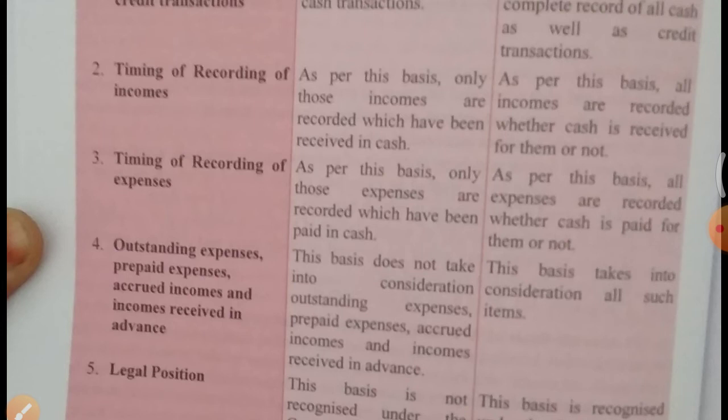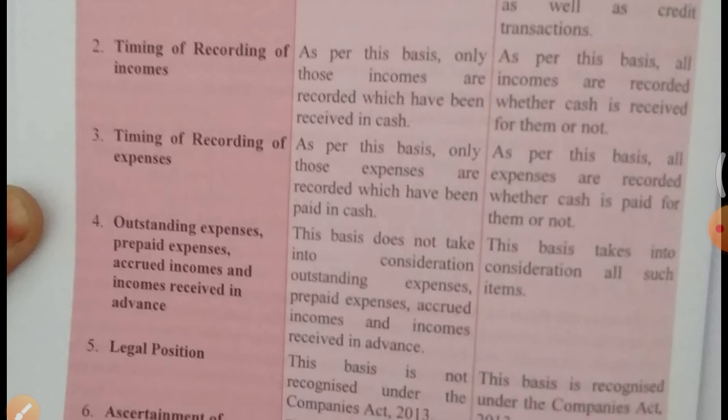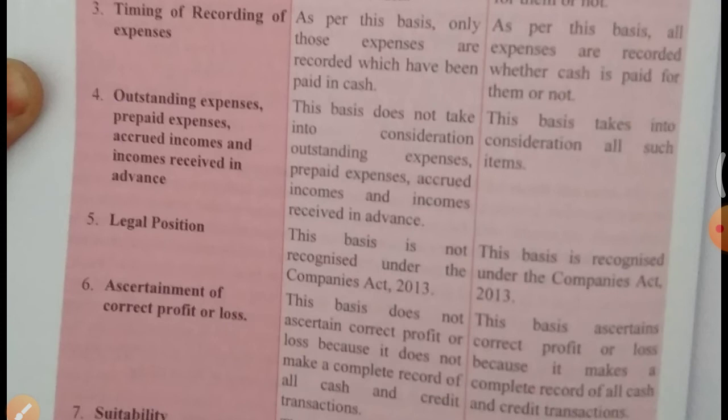Outstanding expenses, prepaid expenses, accrued incomes or income received in advance. Cash basis does not take into consideration outstanding, prepaid, accrued and income received in advance, but accrual basis takes into consideration all such items. Legal position: as we discussed, cash basis is not recognized under the Companies Act, but accrual basis is recognized under the Companies Act 2013.